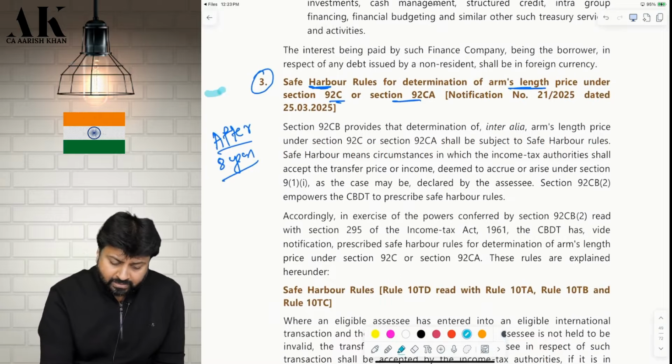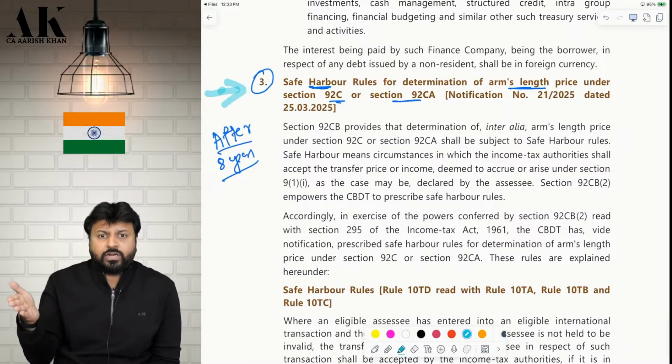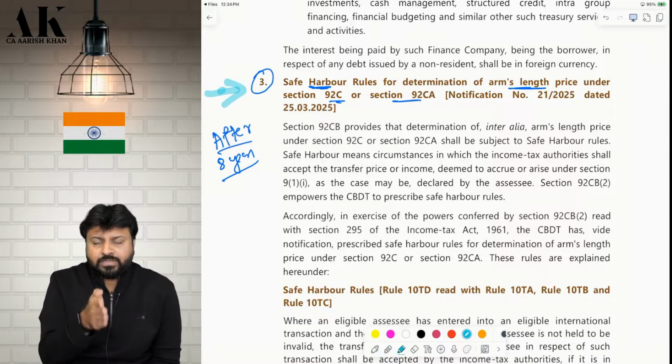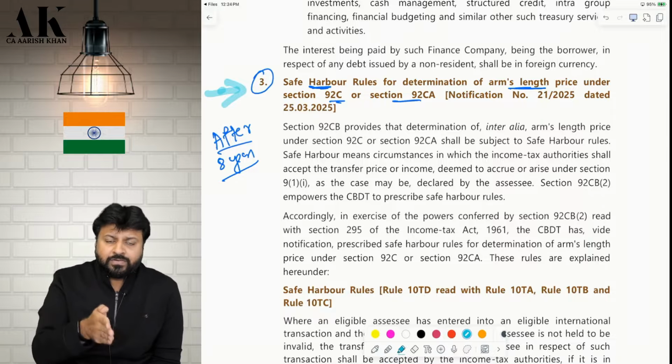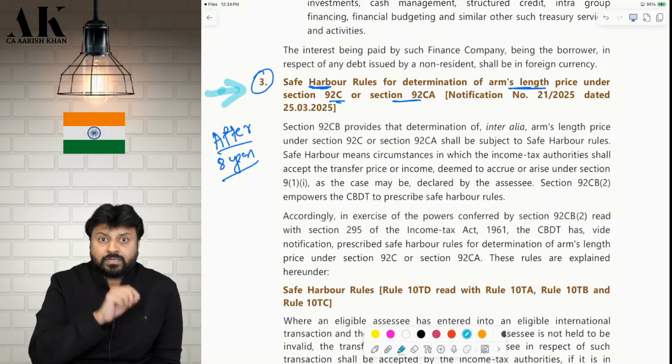Now, one last thing is there over here. For that, I have separately recorded a video. I will be attaching that video to this video immediately after this session. So I'm stopping this session and attaching this video separately for you all. It's about the safe harbor rule, which was not applicable in CA Final for the last 8 years.